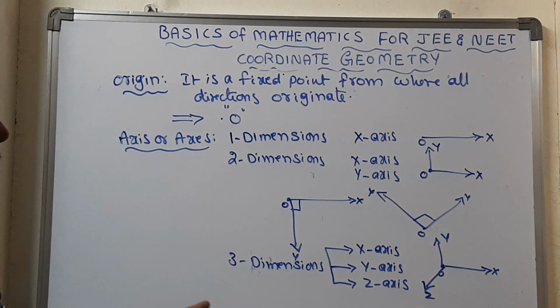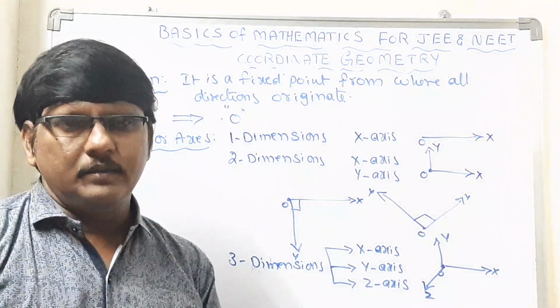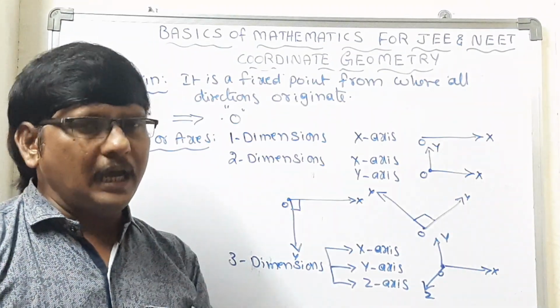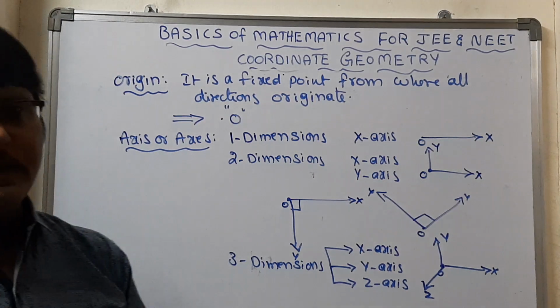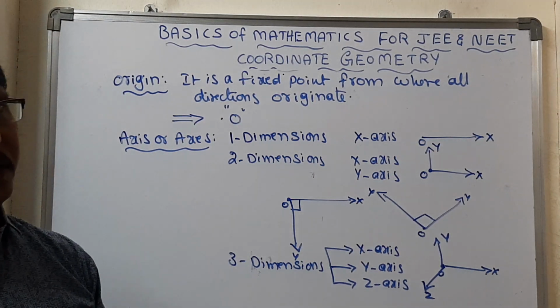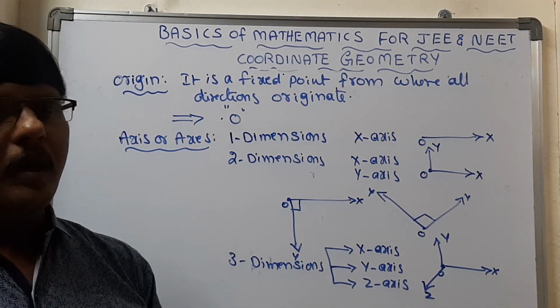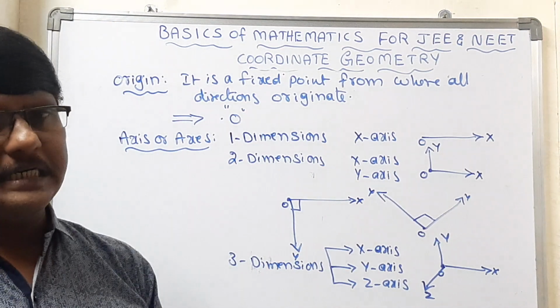When these three axes are perpendicular, we have a name for that system. That system is called the Cartesian coordinate system or rectangular coordinate system.